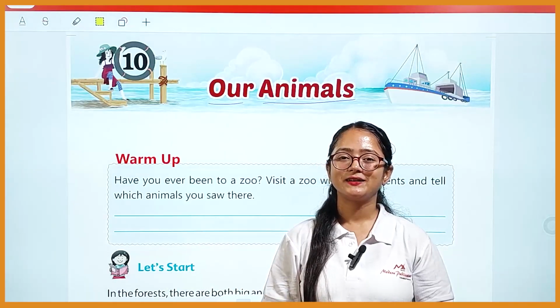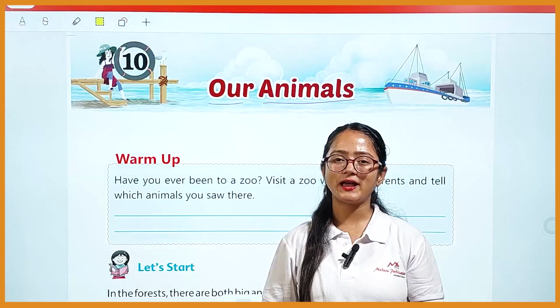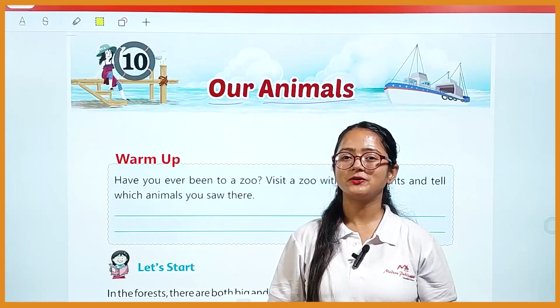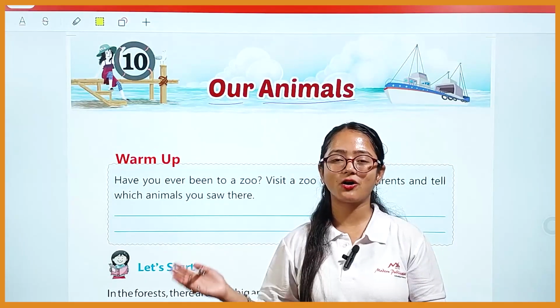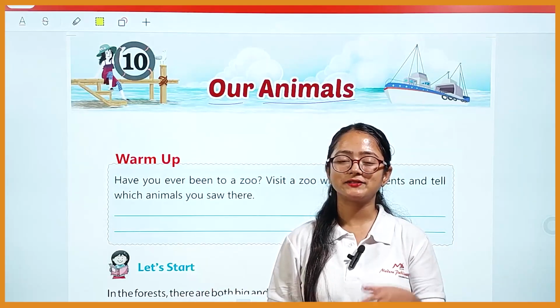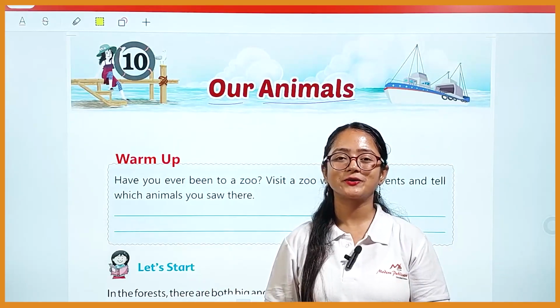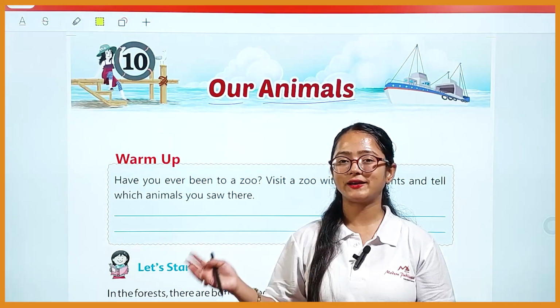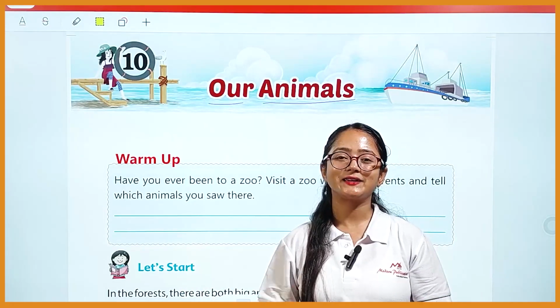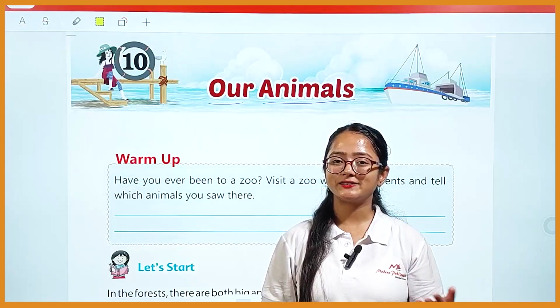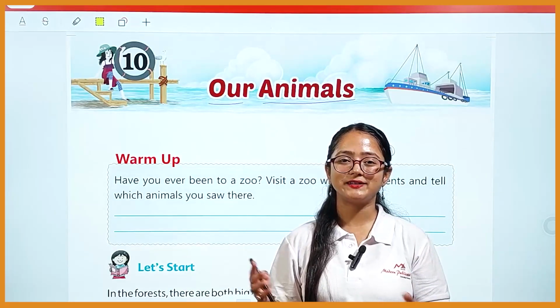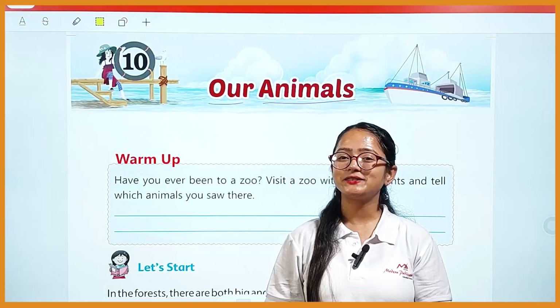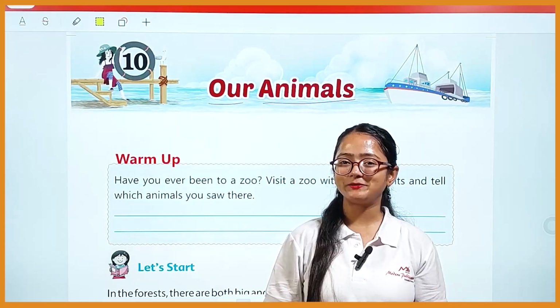I hope that you all have seen the animals around you. You have seen dogs, cats, even the small insects. Birds you have seen, rabbits you have seen, and you have also seen the wild animals in the zoo area, like the lion, tiger, deer, monkey, elephant, etc. So in this story we will know about the animals only.